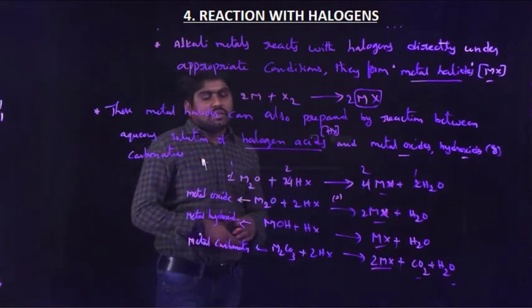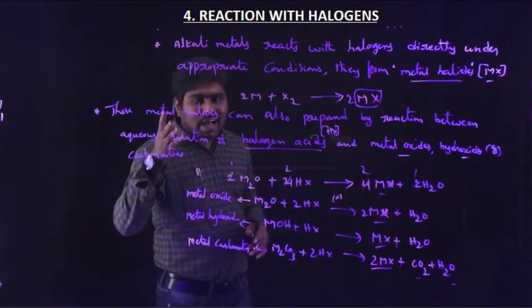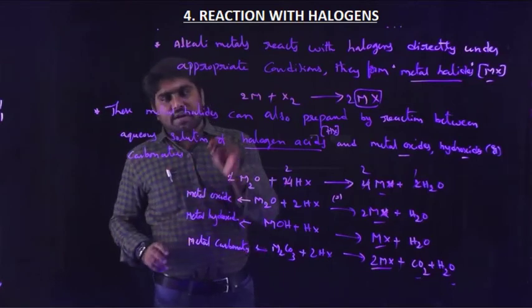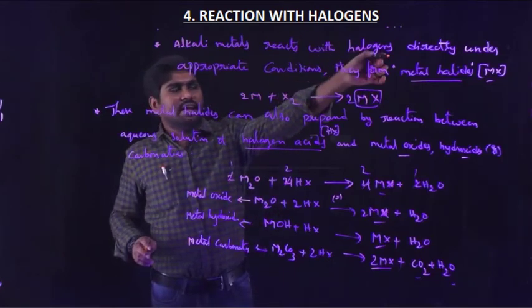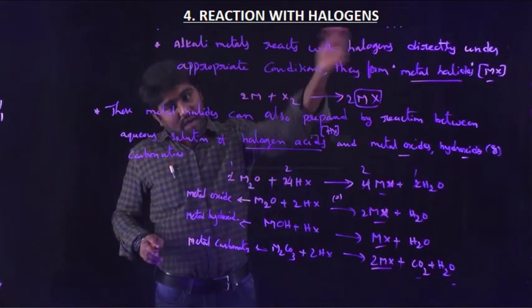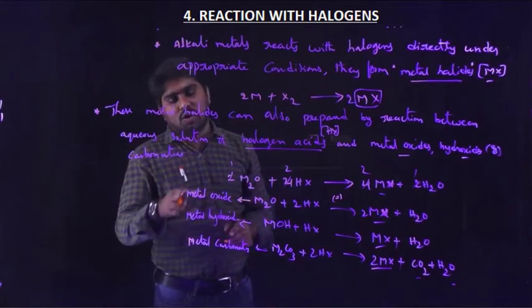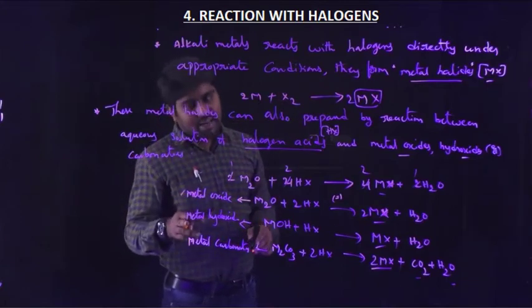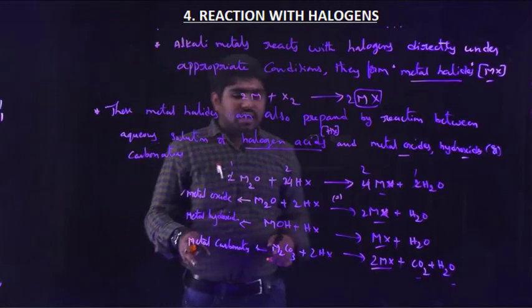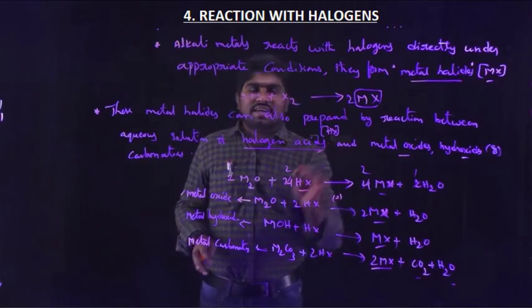Okay, so the metal halides can be prepared not only by direct reaction with halogens, but also by reacting metal oxides or metal hydroxides or metal carbonates with halogen acids.